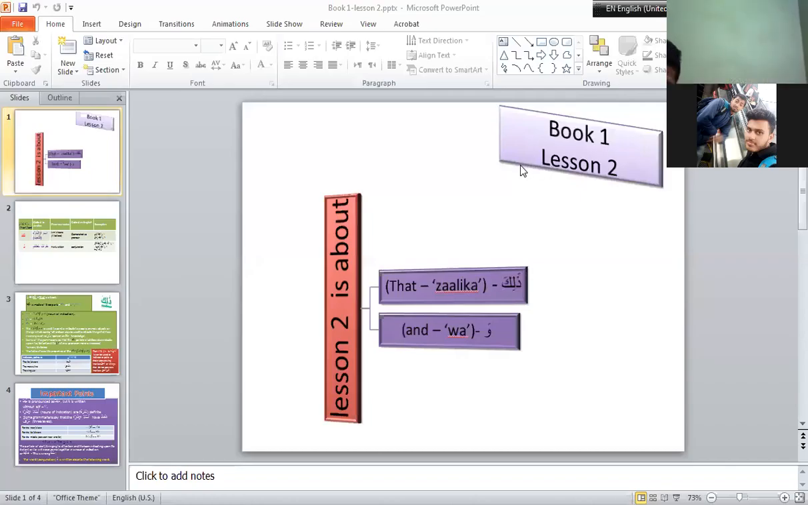We were studying lesson number 1 in our last meeting. Okay. Now we will complete our remaining lesson.